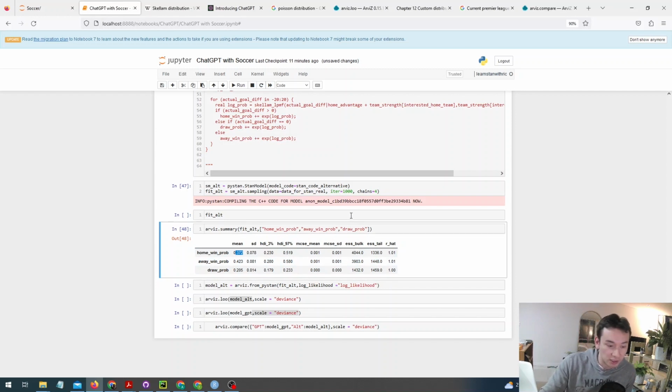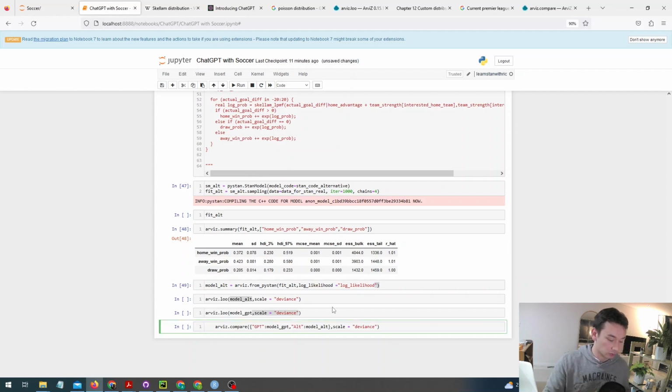One way we can do this is to evaluate the model using what's called the Pareto smoothed importance sampling leave one out cross-validation method. It's a really long thing to say, but essentially it's a statistical method to try and estimate what the accuracy of a leave one out cross-validation sampling would be for Bayesian models. And you can find this in the ArviZ package. So let's now do that.